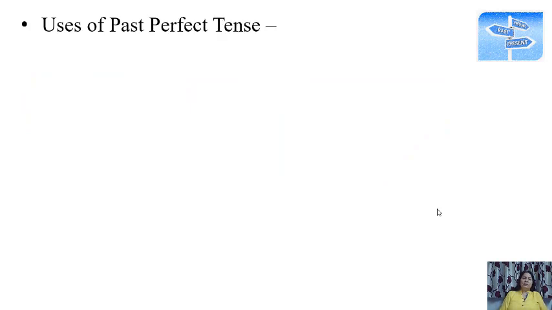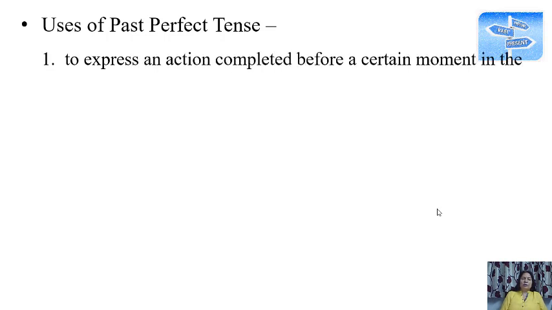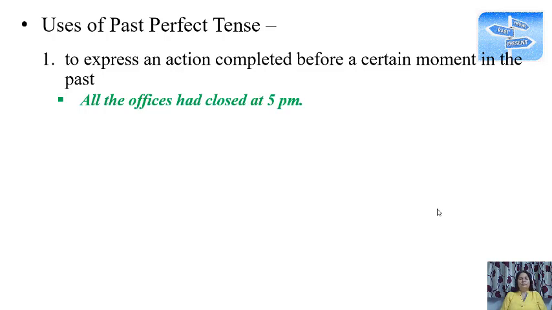Now let's look at the uses of past perfect tense. Where do we use past perfect tense? Past perfect tense is used to express an action completed before a certain moment in the past. Suppose we say at this moment something had already been completed. That is past perfect. Example, all the offices had closed at 5 p.m. So that moment is 5 p.m. and the action that was completed is all the offices had closed.